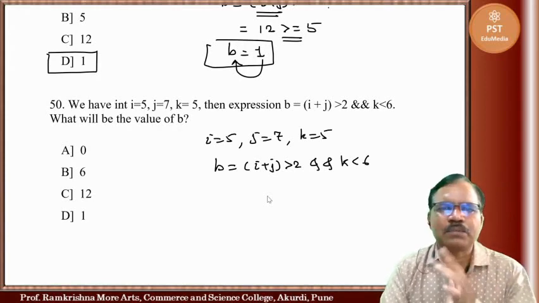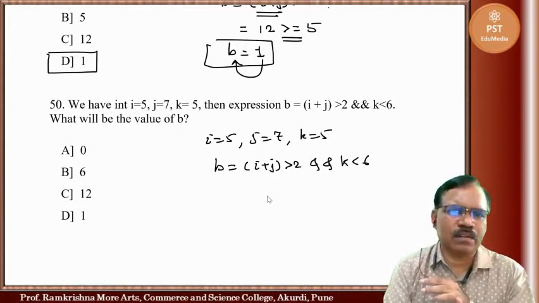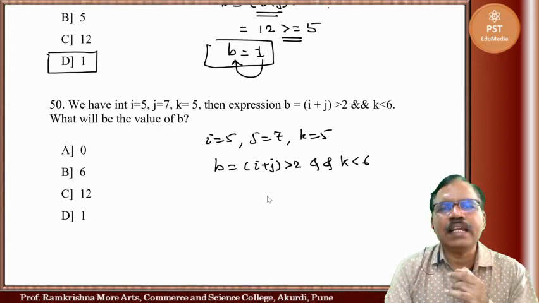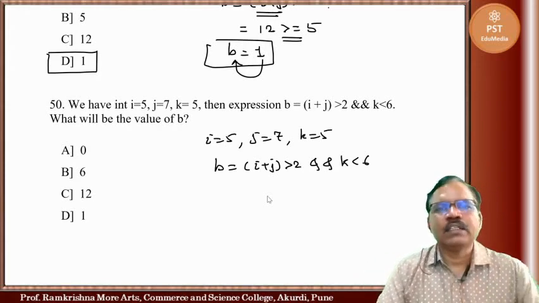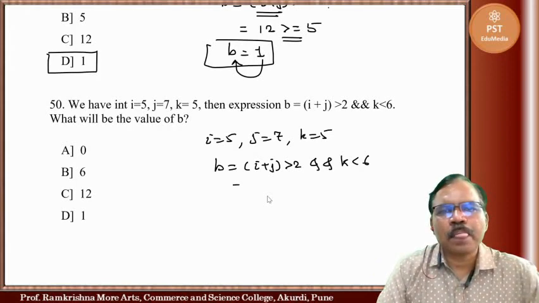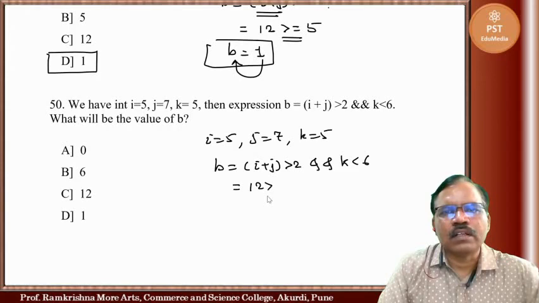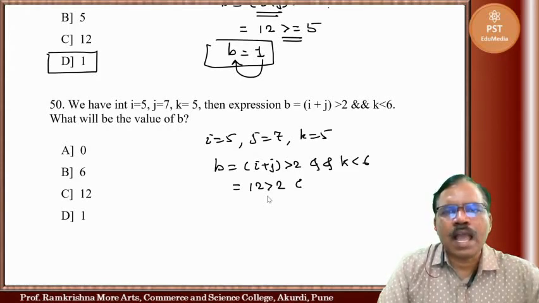Already we have discussed, first arithmetic operations will work, then relational, then logical, and then assignment. So first it will take i plus j, that is 12 greater than 2, and k means 5 less than 6.